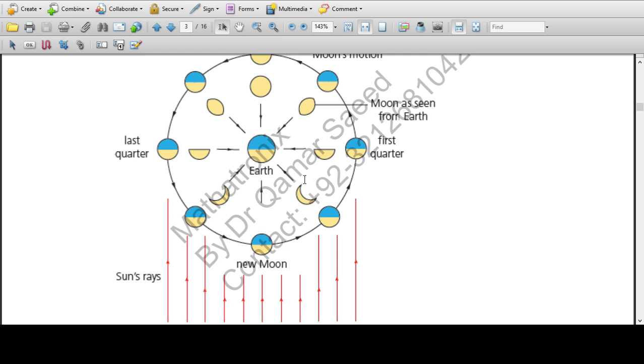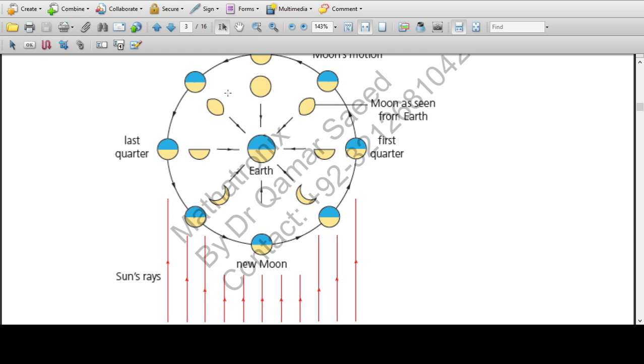At around 3 or 4 days, the moon appears like this much. After 7 days, it appears like this shape. Afterward, it grows to this shape, and on the 14th of every month, the moon becomes a full moon like this.